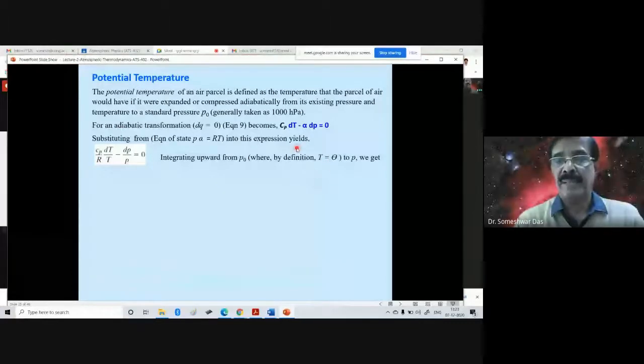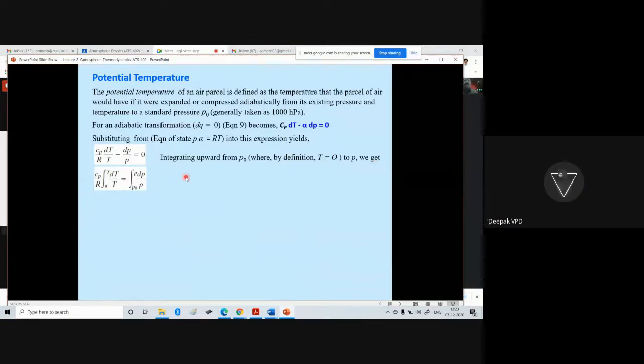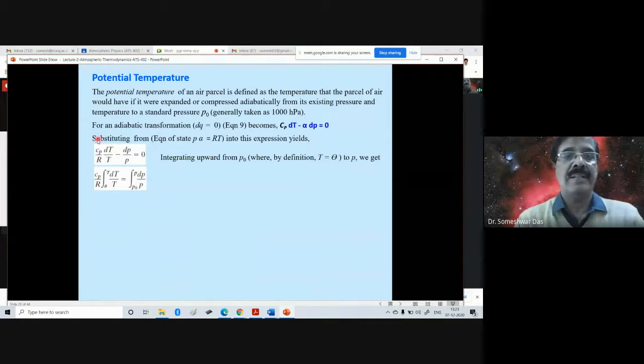Okay, because we are saying that the parcel is brought to a reference pressure level 1000 millibar, which is P naught, and that is the temperature which is called the potential temperature theta. Then we get Cp by R. We are just trying to integrate this equation. We are bringing the parcel from a temperature T down to the reference level where the temperature is theta, the potential temperature. dT by T is equal to integration from P naught to P of dp by P.